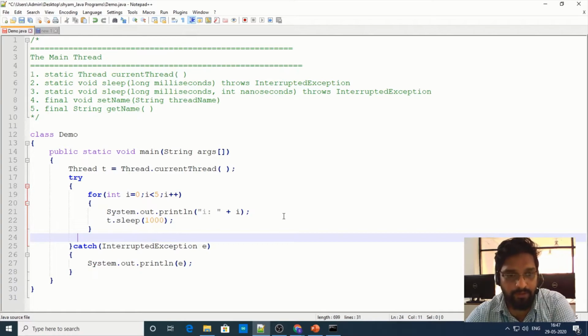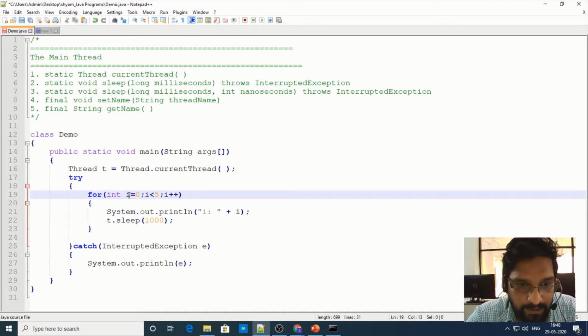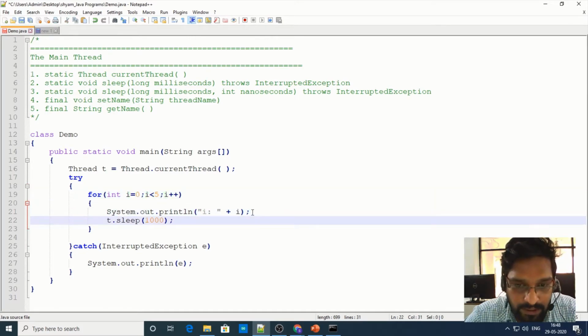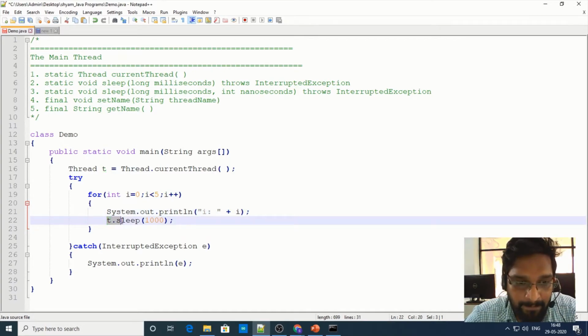So now what I've done, I've written a for loop, and this for loop will begin from 0, it goes up to 4, right? And inside this for loop, I've written System.out.println, which is going to print the value of i. So once it prints the value of i, I'm making my main thread sleep for 1 second, right? If I run the program, you can see the difference.